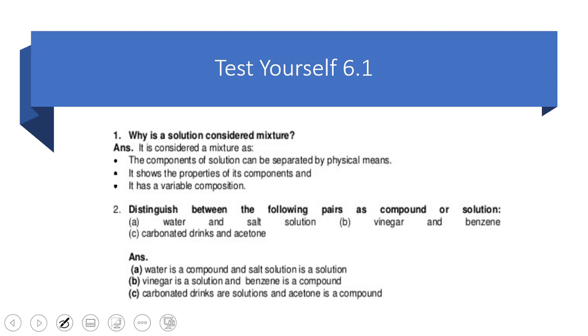So distinguish between the following pairs. Which one of these is a compound and which one is a solution? The first one is water and salt solution. It's simple. Water is a compound and salt solution is a solution. Vinegar and benzene. It is tough. Vinegar is a solution. It is acetic acid mixed with water, while benzene is a compound. Carbonated drinks and acetone. It's an easy one. Carbonated drinks such as Coca-Cola and Sprite all contain carbon dioxide compressed in them. So it is a solution, while acetone is a compound.